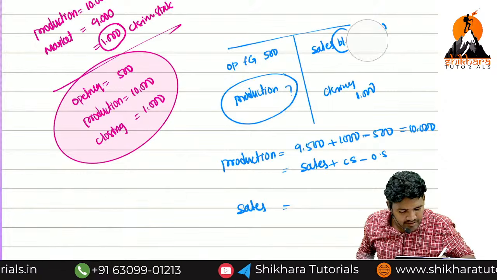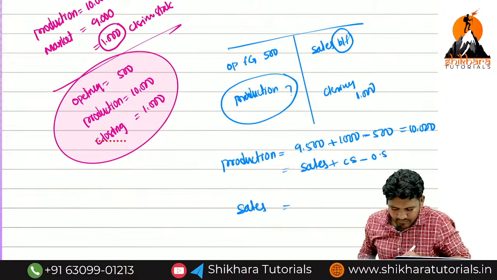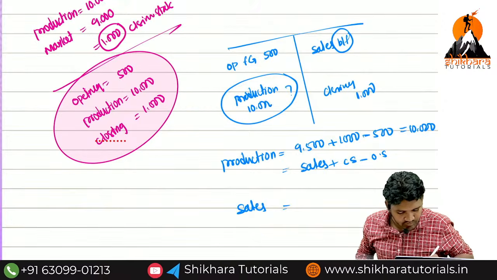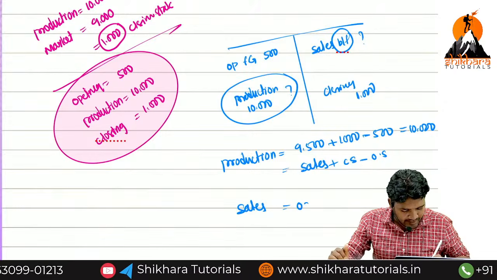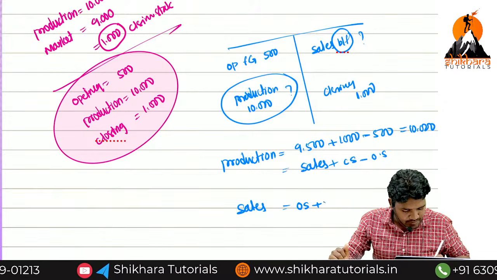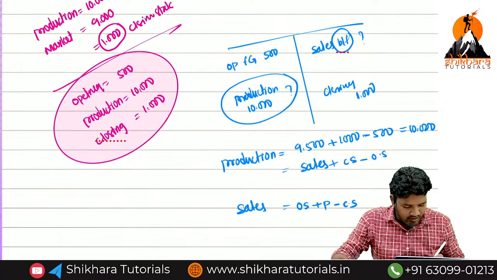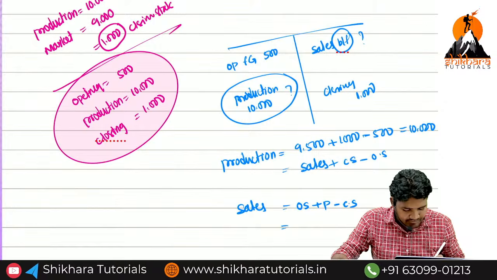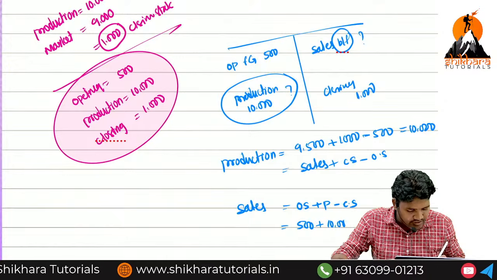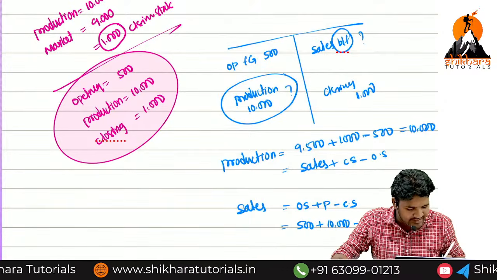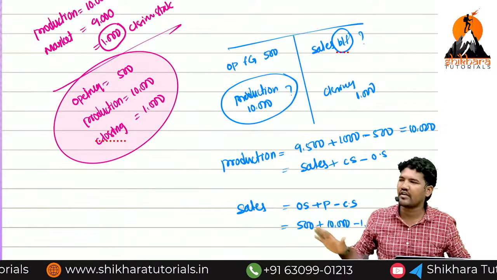So it means I don't know this. I know this, na? Now please tell me, ma. Opening stock plus production minus closing stock. Now opening stock, please. 500. Production, please. 10,000. Closing stock, please. Now what about the sales, ma? 9,000. Are you clear now?